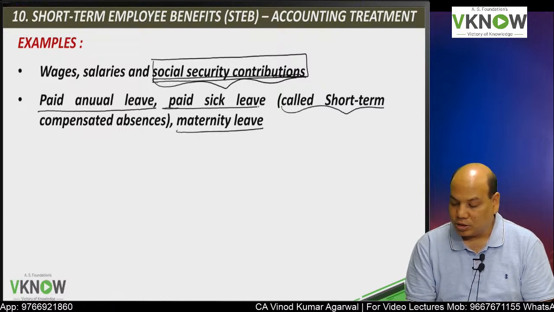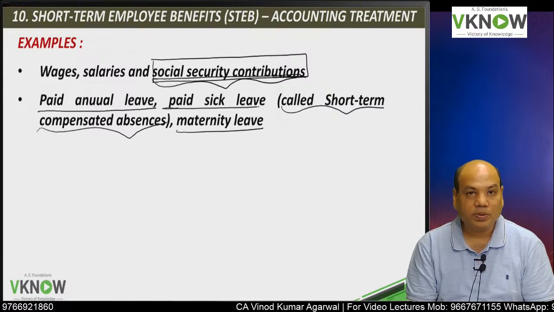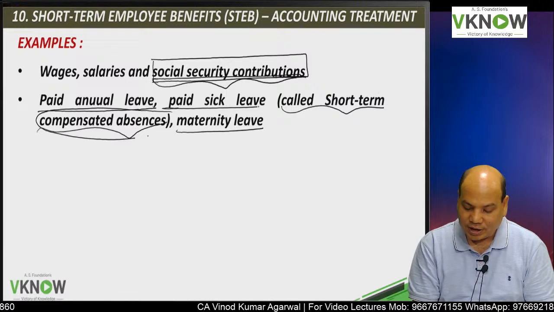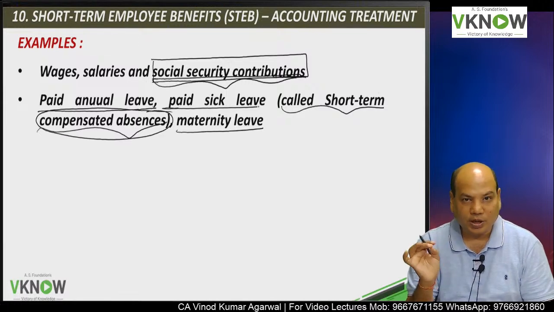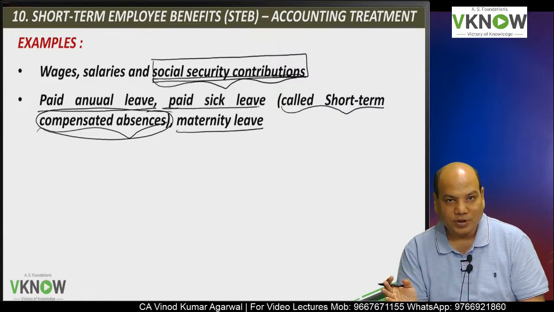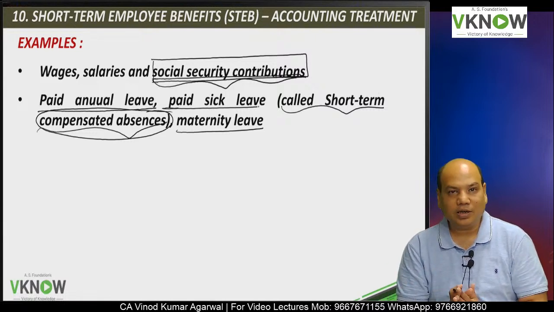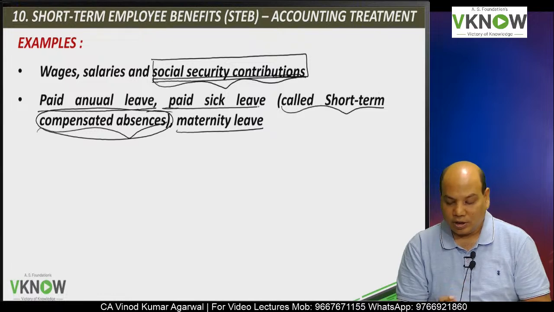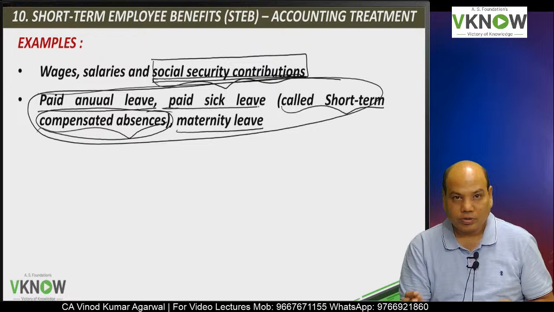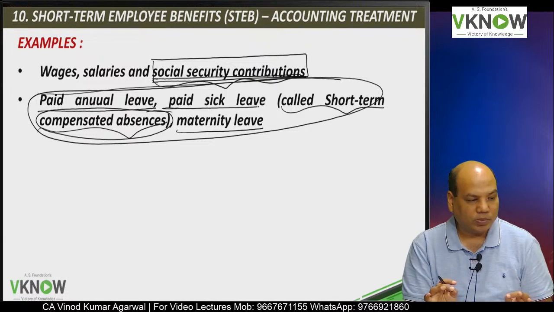These are together called short-term compensated absences. Short-term compensated absences means the employee is paid even for those days when he is absent. That is called paid leave. If they fall due within 12 months, then they are called short-term employee benefit.